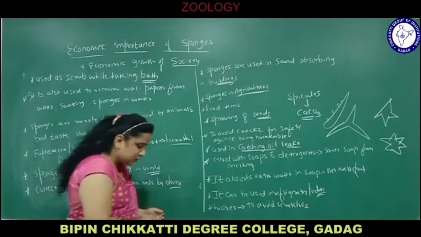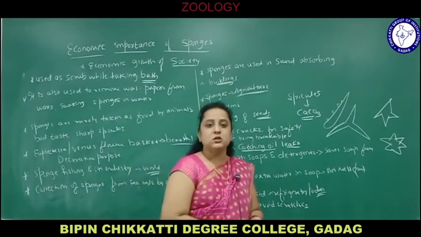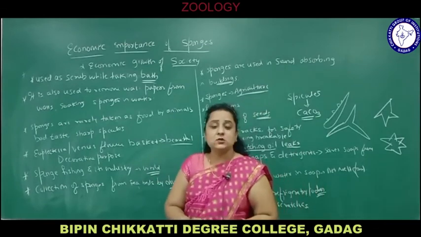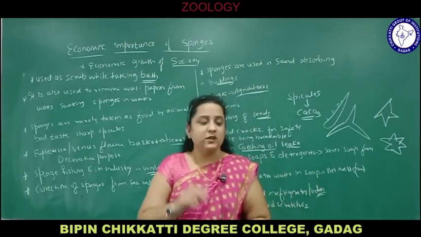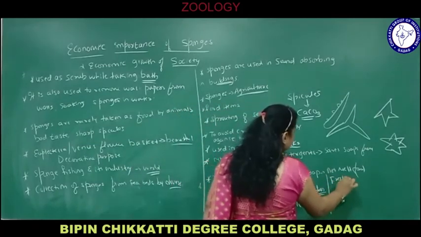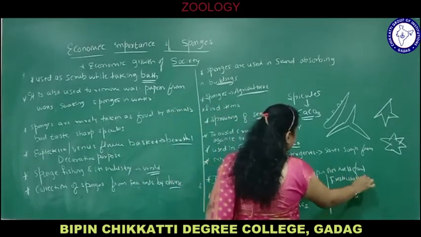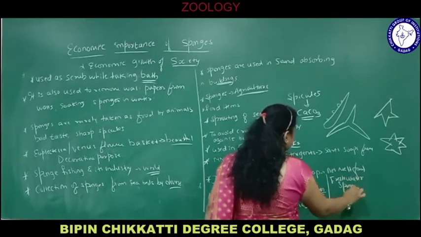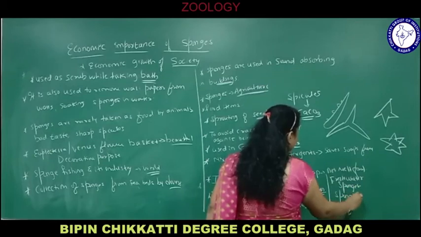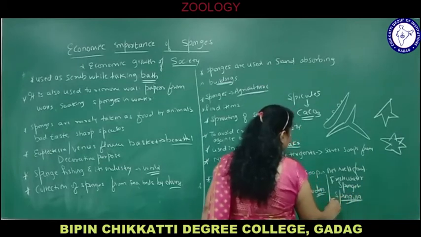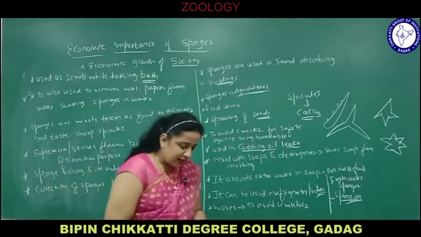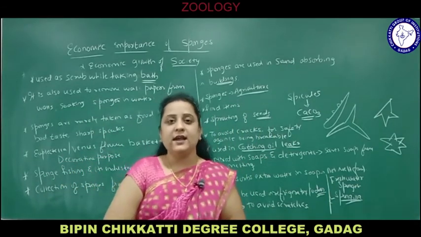Some examples are Spongilla, bath sponge Euspongia, and Euplectella, also called Venus flower basket. Sponges are exclusively marine, but there is one freshwater sponge called Spongilla. The freshwater sponge is called Spongilla. Remaining all are exclusively marine and they are sessile, meaning they are attached to the substratum.